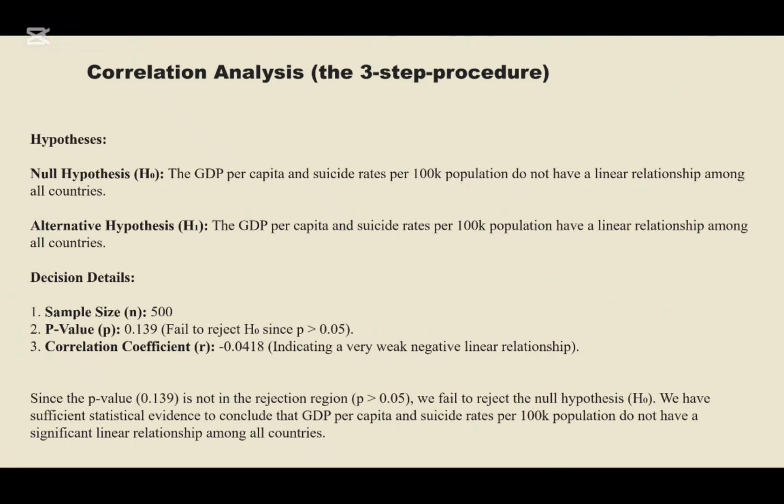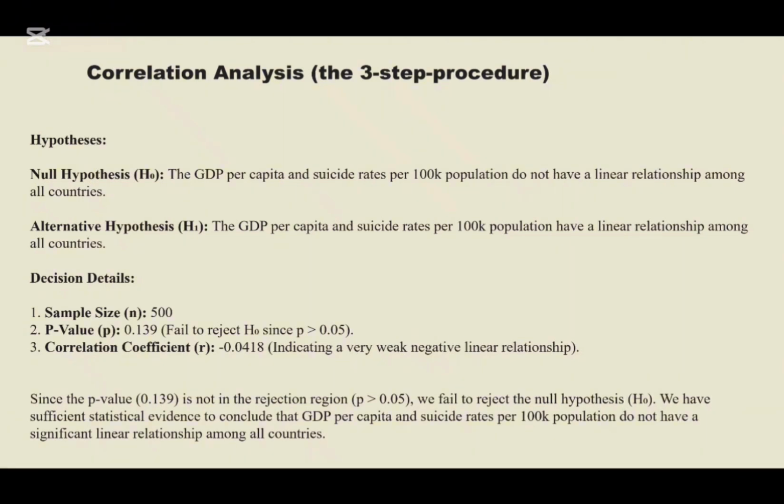In our null hypothesis, we had that GDP per capita and suicide rates per 100K population do not have a linear relationship among all countries, and the alternative is that they do have a linear relationship. Our sample size was 500, and looking at the table that we have, the p-value is 0.139, and the correlation coefficient is minus 0.0418.